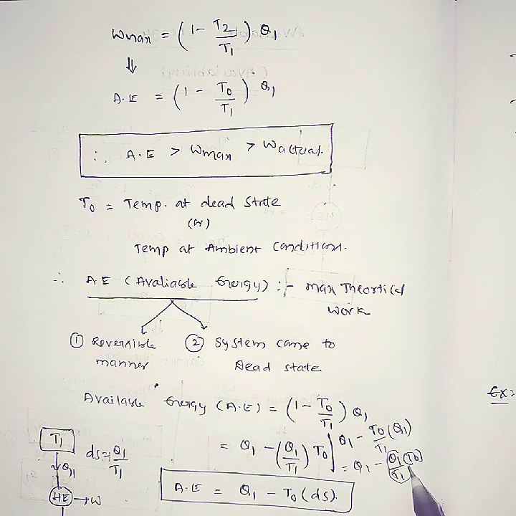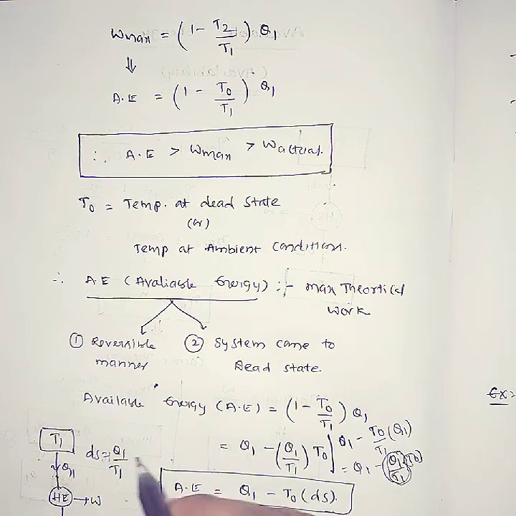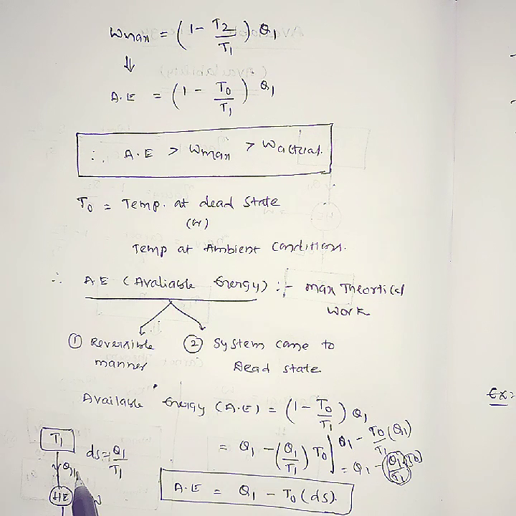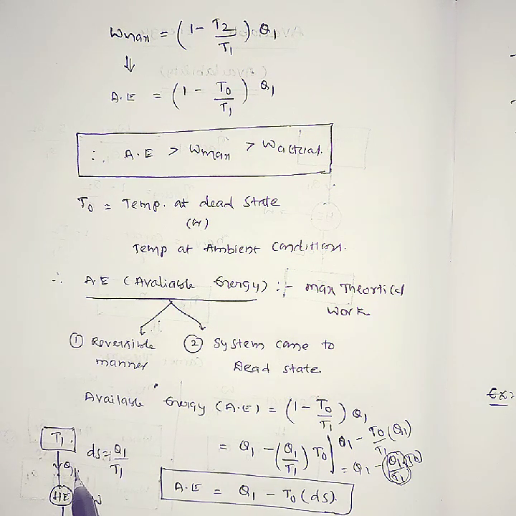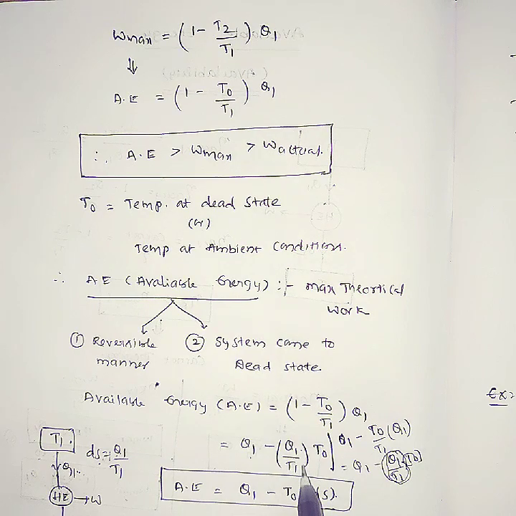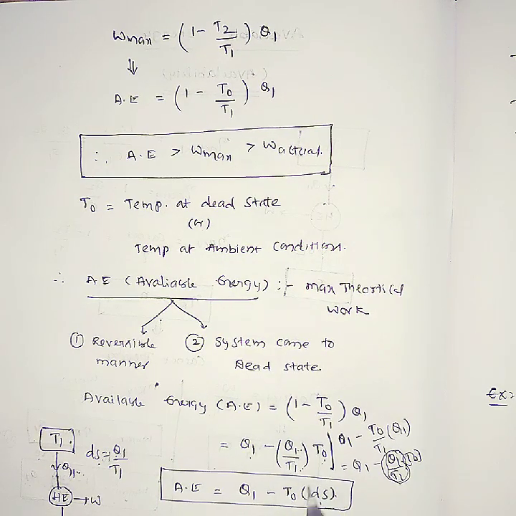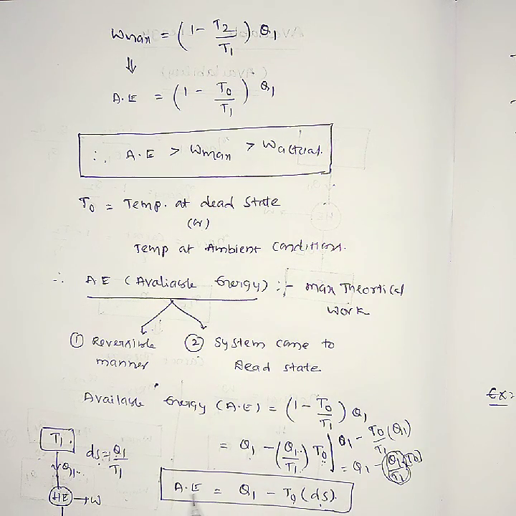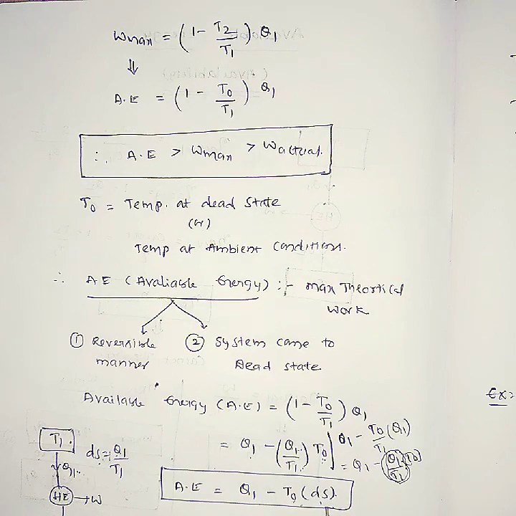See here, what is Q1/T1? At temperature T1 you have heat energy, and Q1/T1 represents delta S. T0 is the ambient condition. That means available energy equals Q1 - T0 × ΔS.